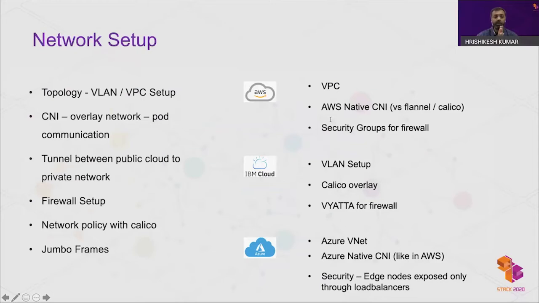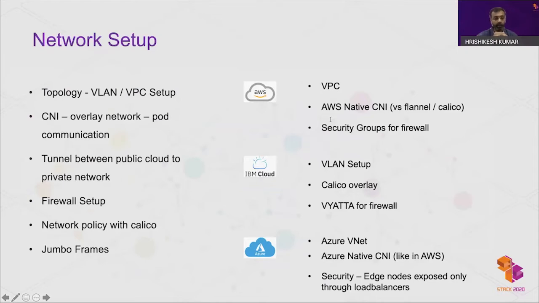Coming to the differences, in EKS, a cluster is usually deployed within a VPC. AWS provides VPC CNI integration where the pods and the nodes can share the same network. This is achieved by ENIs for the node and using secondary IP ranges of nodes for each pod. Security groups are used to control external traffic to the cluster.